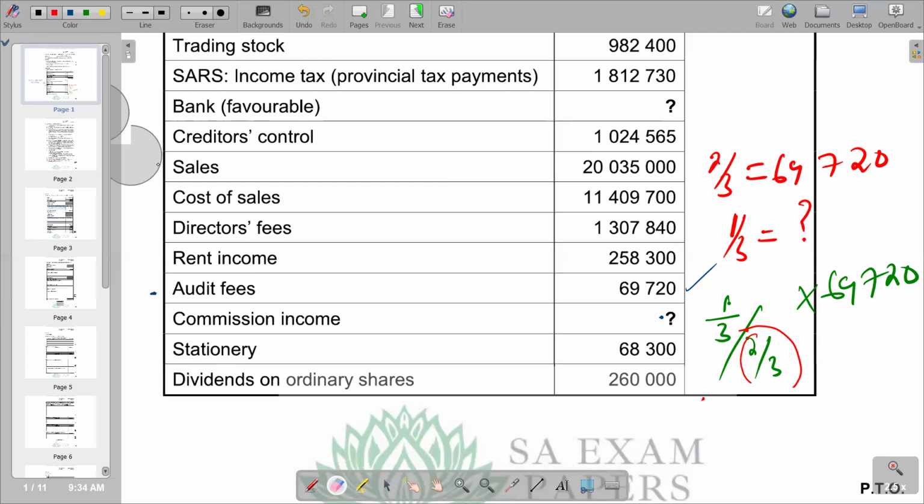So basically that half now, we multiply it by the 69,720. So we are saying half times 69,720, and we get the 1/3, which is basically 69,720 divided by 2.